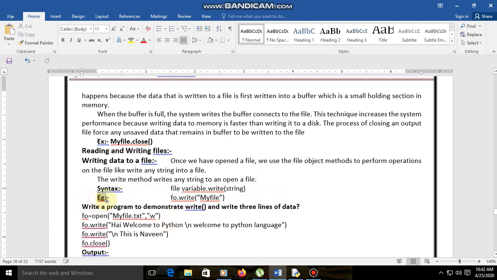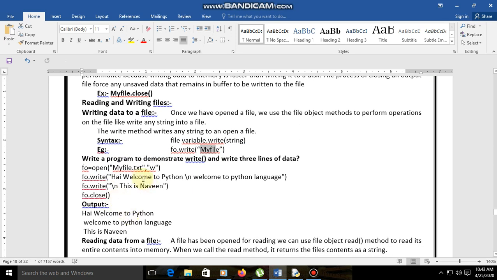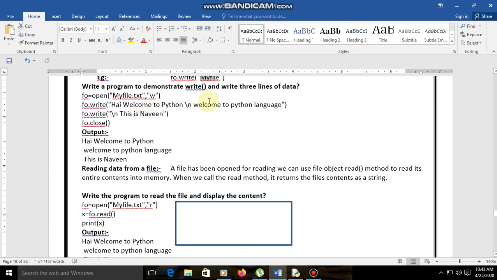Here in the example, fo is the file variable, dot write is the write function. In the write function we give the data to be written to the file, myfile. Here fo is the variable and the object name, and in that object we have the records or set of records. So let us see one example to demonstrate writing lines of data.